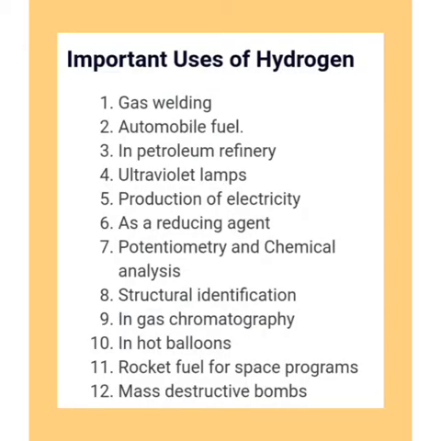Here we will discuss the important uses of hydrogen. Number 1, gas welding. 2, automobile fuel. 3, in petroleum refinery. 4, ultraviolet lamps. 5, production of electricity. 6, as a reducing agent. 7, potentiometry and chemical analysis. 8, structural identification. 9, in gas chromatography. 10, in hot balloons. 11, rocket fuel for space programs. Number 12, mass destructive bombs. So we will go to the next part and describe briefly its different uses.